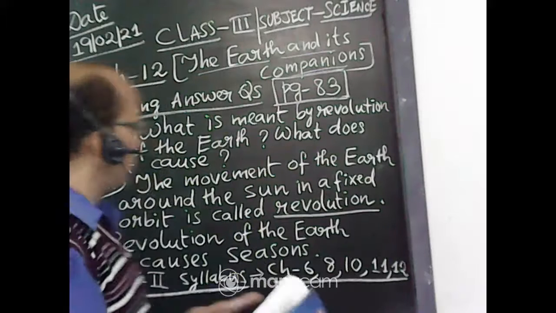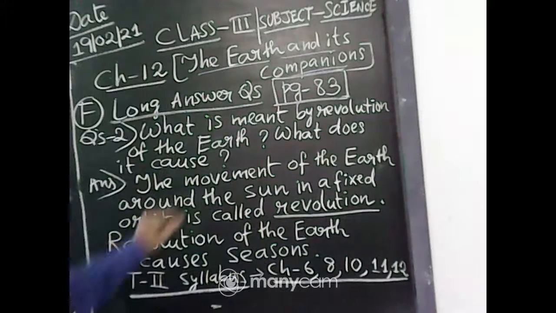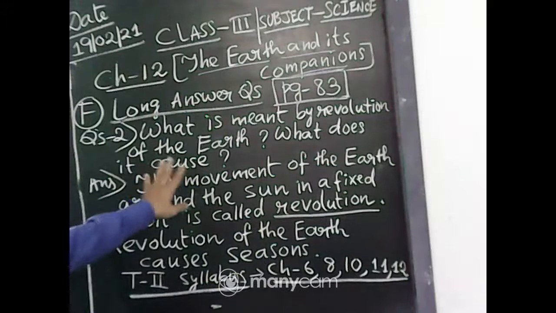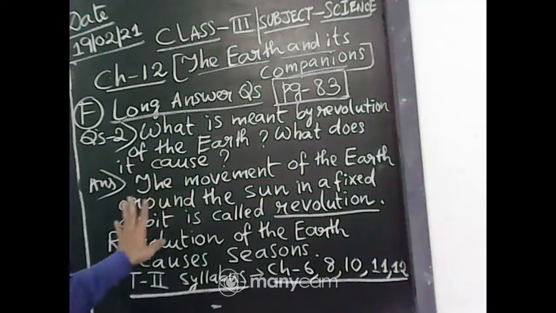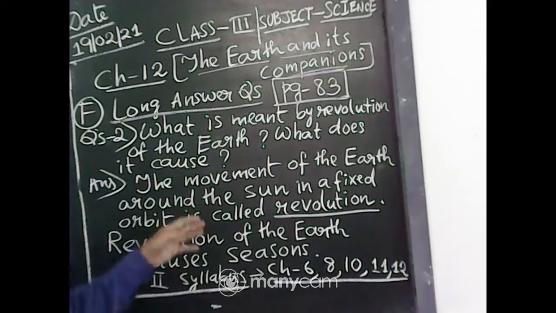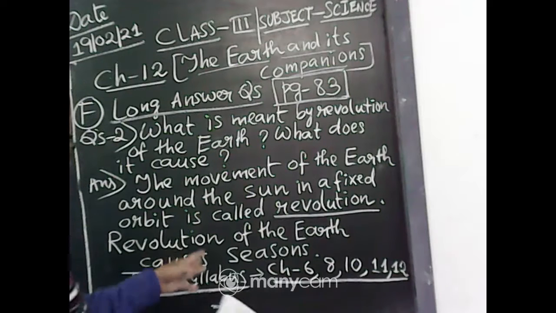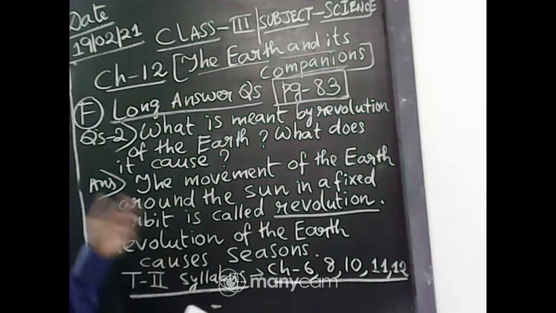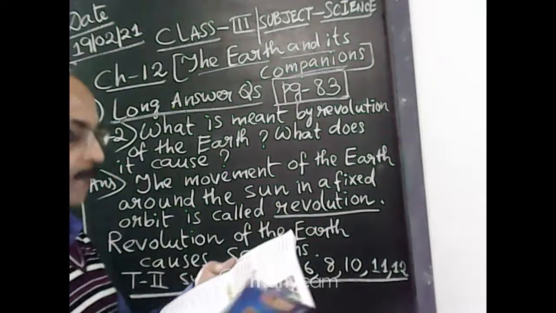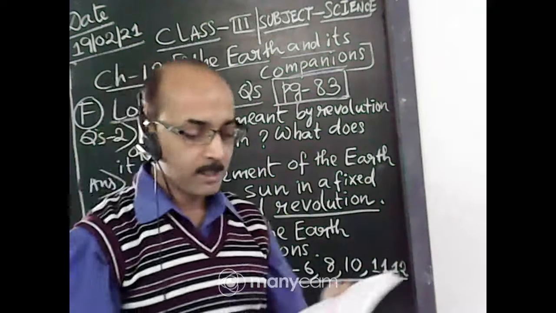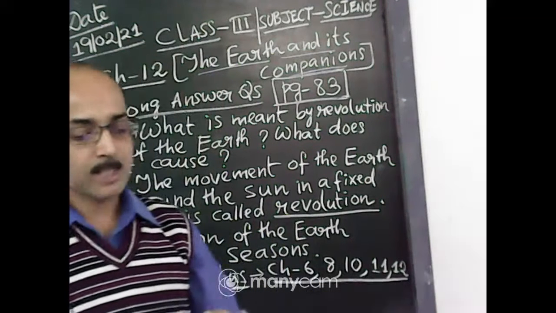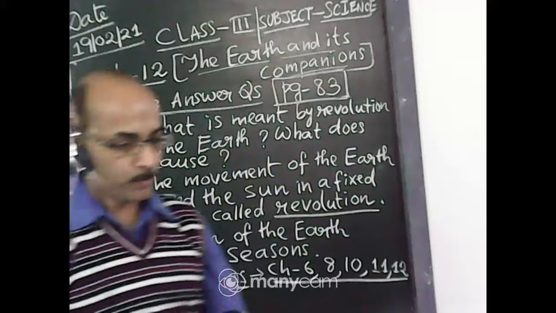Next, question number 2, it is written on the board. What is meant by revolution of the earth? What does it cause? The movement of the earth around the sun in a fixed orbit is called revolution. Revolution of the earth causes seasons. Okay, this is the answer. So we have completed this chapter number 12, the last chapter from your syllabus.